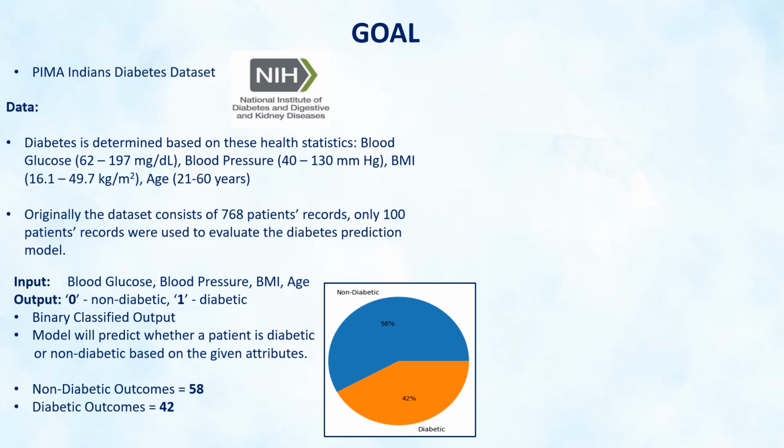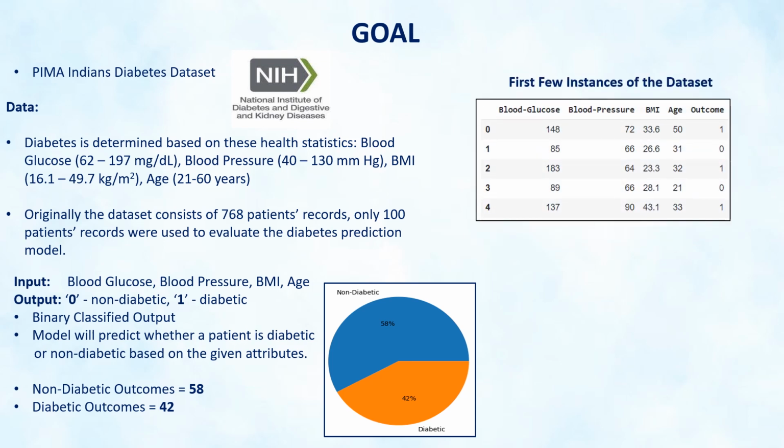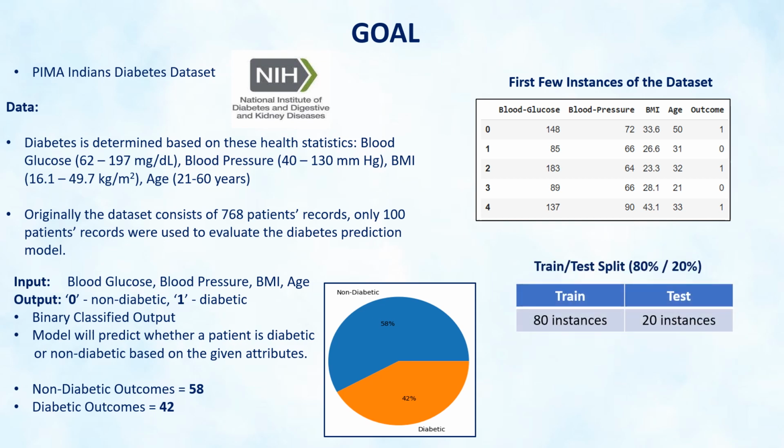I performed an exploratory data analysis of the dataset and found that there are 58 non-diabetic and 42 diabetic outcomes. Here, this table shows the first few instances of the dataset. I split the data into 80% training and 20% testing.